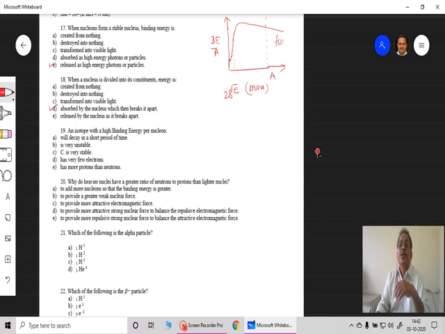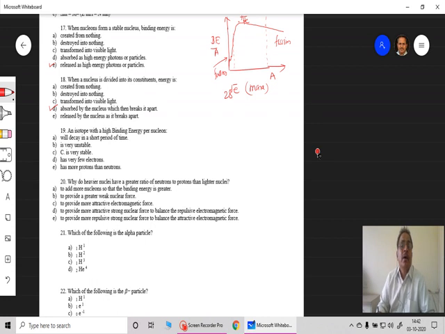So this is the fission and this is the fusion part, and most of the elements found in this range have higher binding energy per nucleon. Whether you go to this side or this side, binding energy is released, and that is the energy generation phenomenon in nuclear fission as well as nuclear fusion. Therefore the maximum here is Fe, iron, which is the element having maximum binding energy per nucleon.